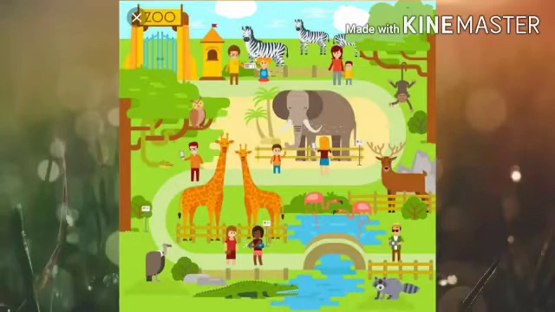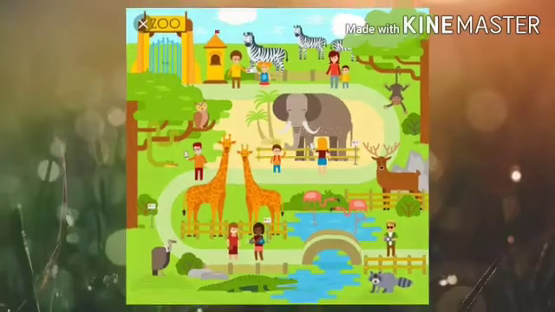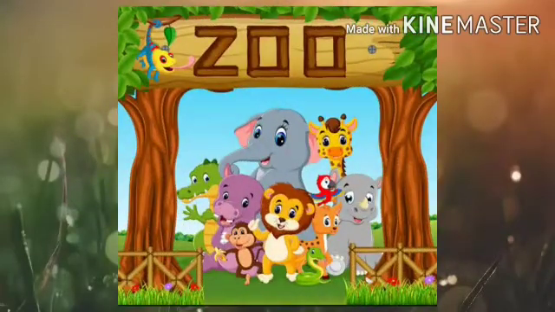How many animals can we see here, students? We can see zebra, elephant, monkey, giraffe and deer, right? So where can we see all of these animals together? Yes, we can see them in a zoo, right? We can see many other animals also in a zoo, right?